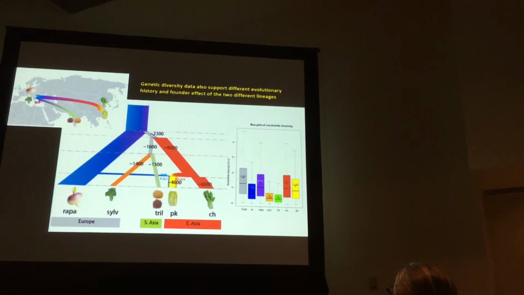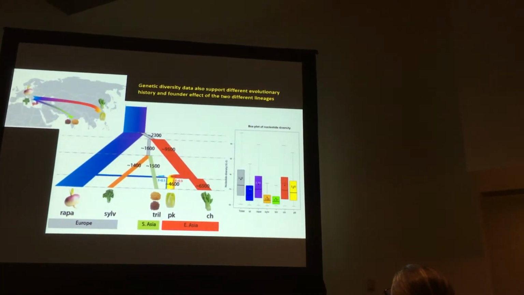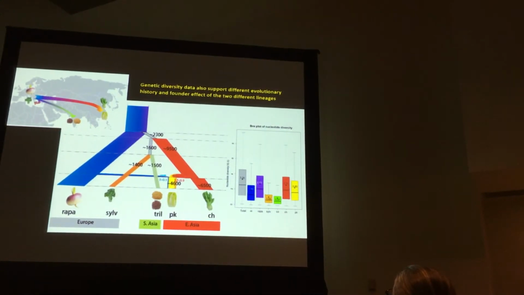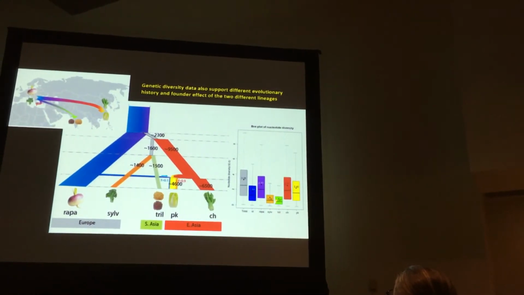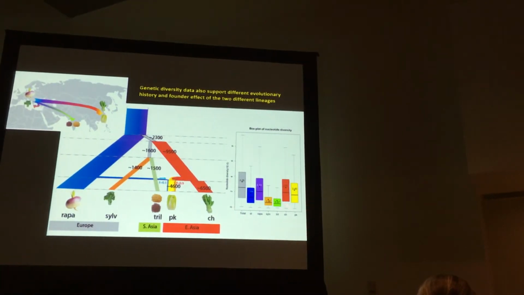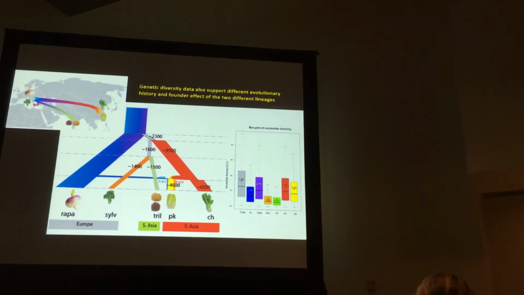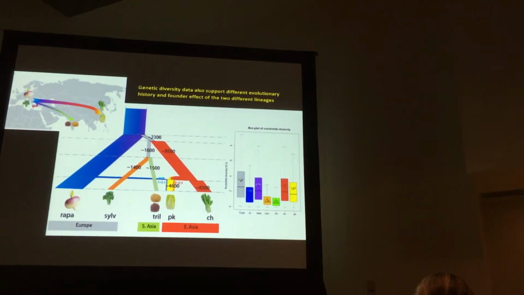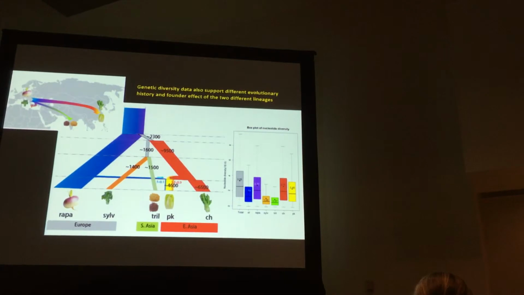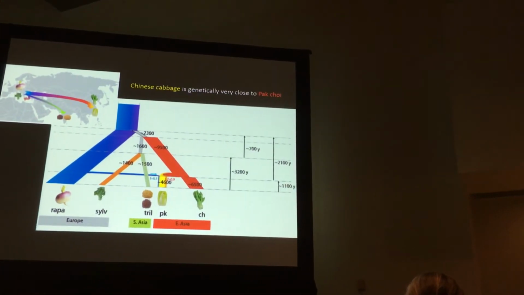And we also did analysis to compare the genetic diversity of different groups. As you can see from here, the Italian landrace and the Indian sarson show very low genetic diversity, while the East Asia lineage, pak choy and Chinese cabbage, has much higher genetic diversity than these two groups, which also supports that the founder effects of these two groups are different. So why is that?